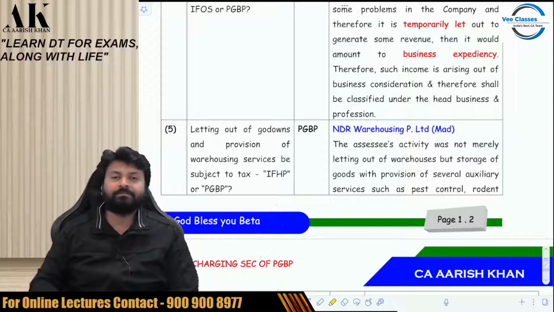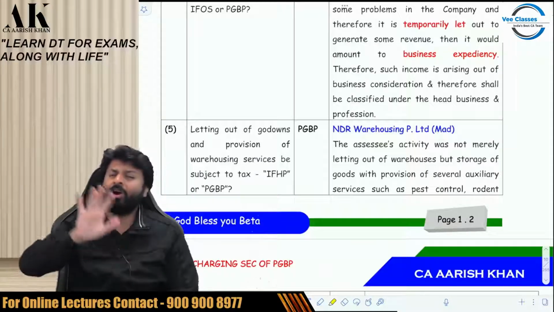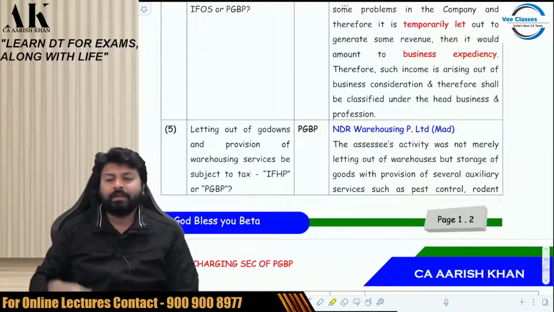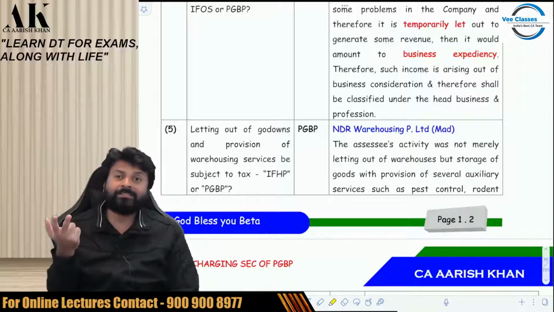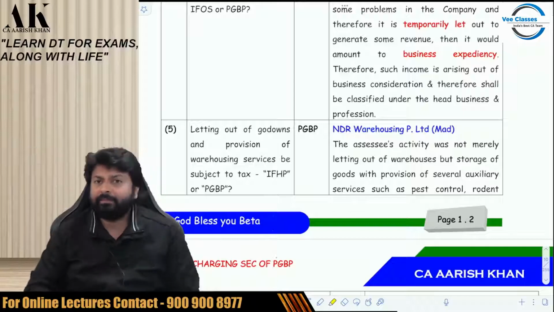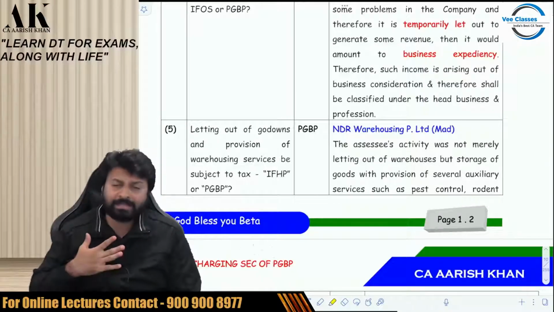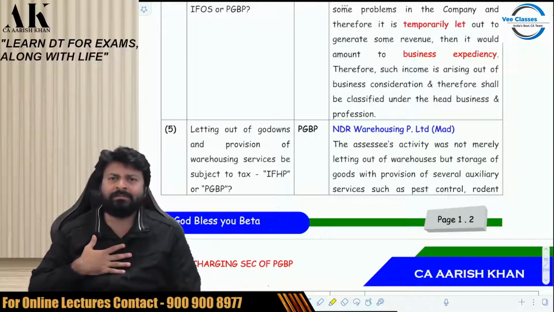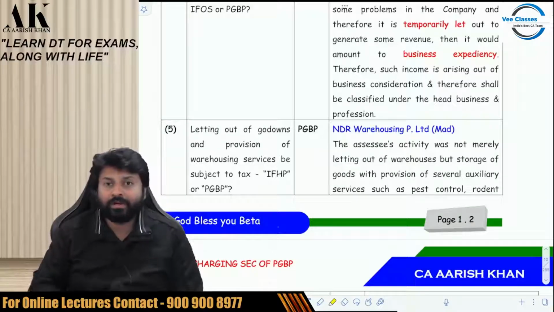But now listen, the second example. I have a warehouse which I am giving to you along with a lot of facilities now. Like fumigation service, like pest control, like security service. I am doing all these things for you. I am not only giving you a place, I am giving you a lot of facilities along with the place. The security is mine, the pest control is mine, the fumigation service is mine, all of it is mine. Where will it go? It will go in PGBP.